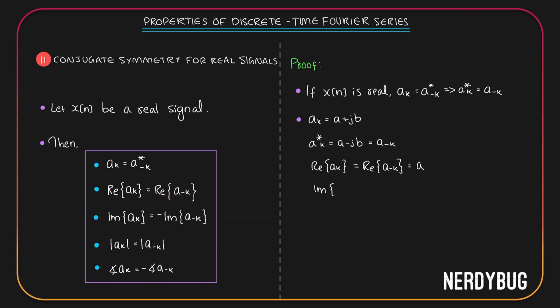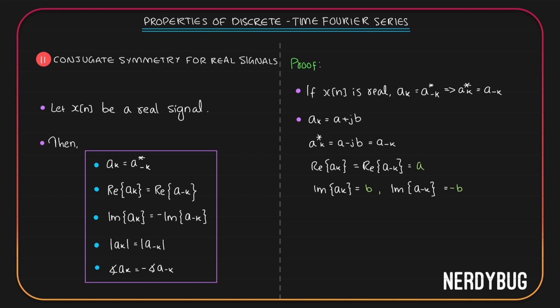Now, imaginary part of ak is b. You can see that over here. Similarly, imaginary part of a minus k from here is minus b. So we can say that imaginary part of ak is minus imaginary part of a minus k, which is what we have given over here.